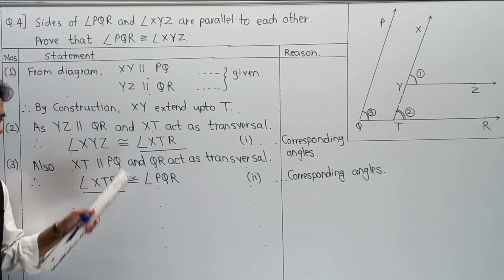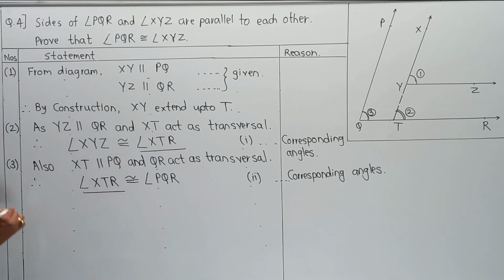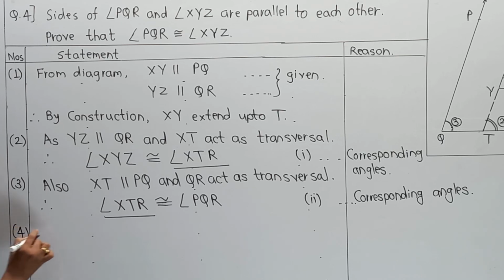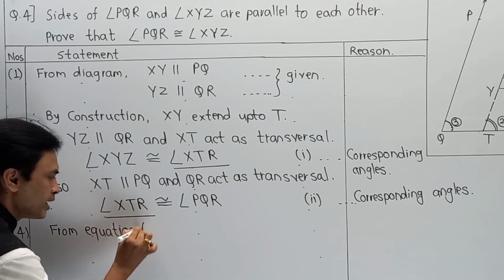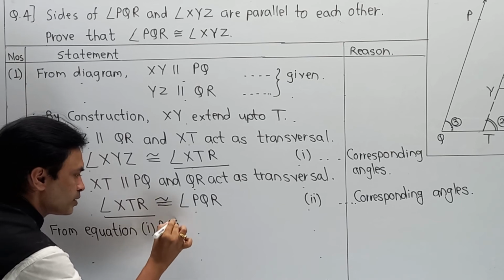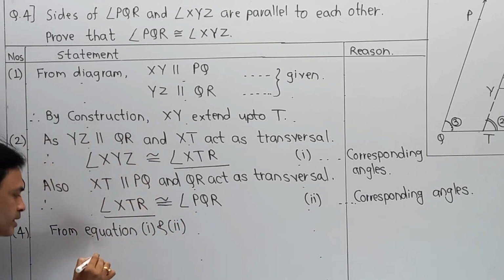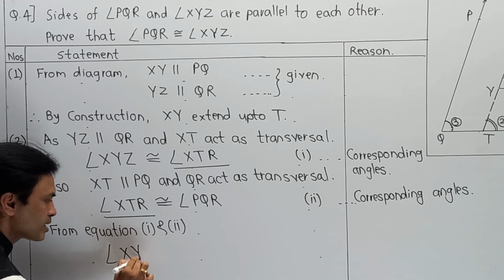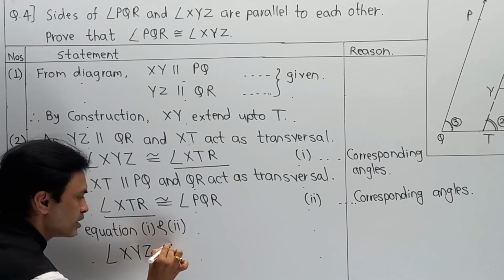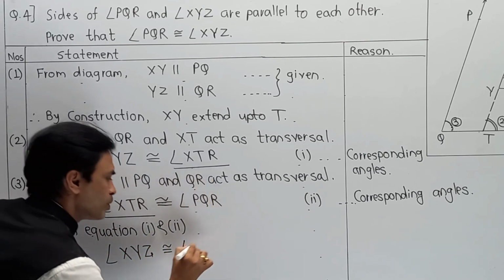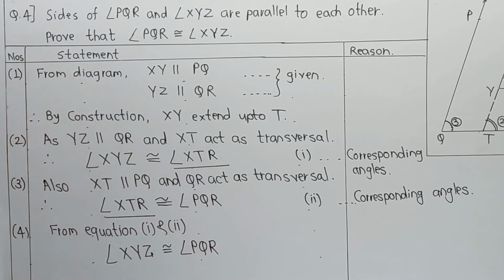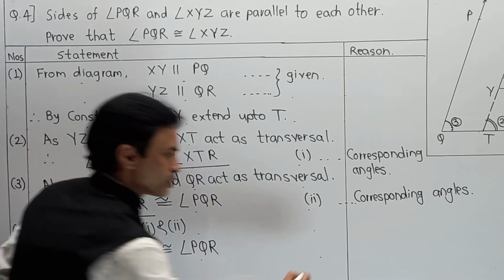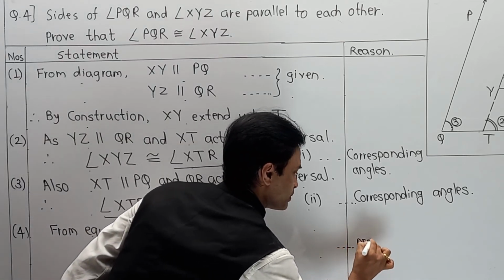So we can write from equation 1 and 2. So third part. So declaration from equation 1 and 2, angle XYZ is congruent to angle PQR, and in this way we can complete the proof. So proved.